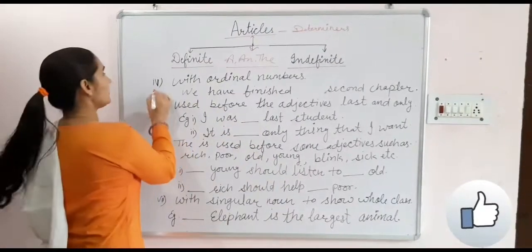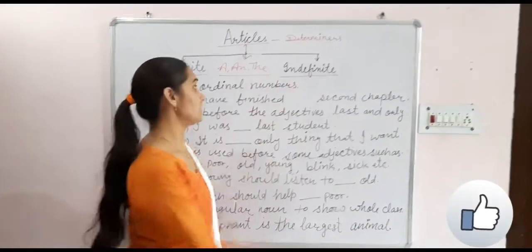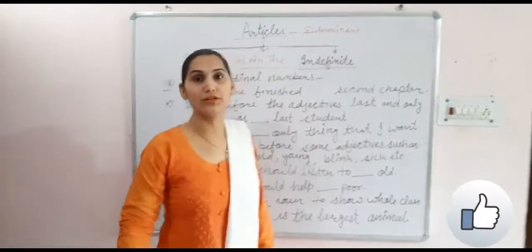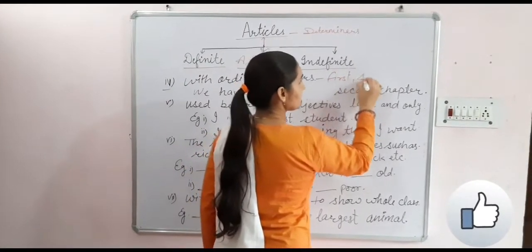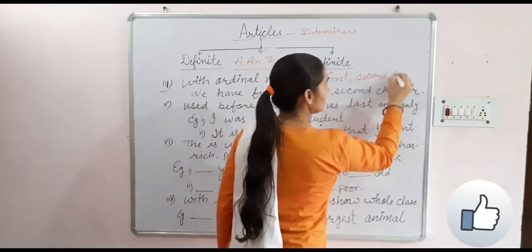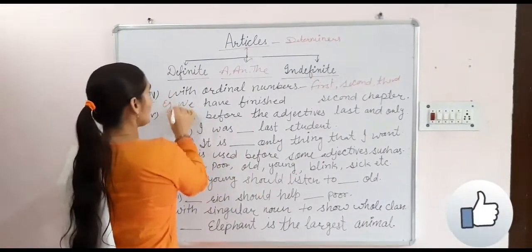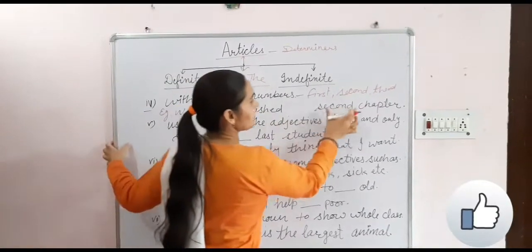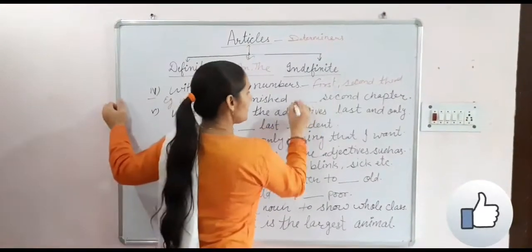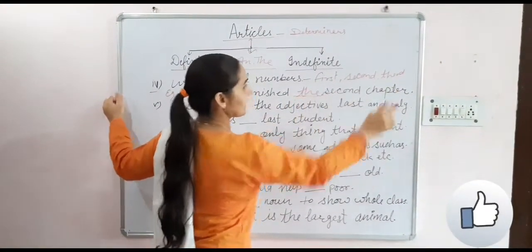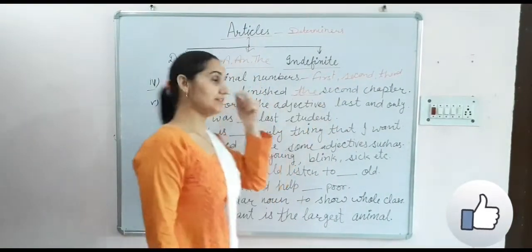Our fourth rule is with ordinal numbers. The is used with ordinal numbers. First of all, I want to ask which are ordinal numbers. First, second, third. For example, we have finished the second chapter. What will come here? This one is also an ordinal number. If we get first, second, third, we will put the.